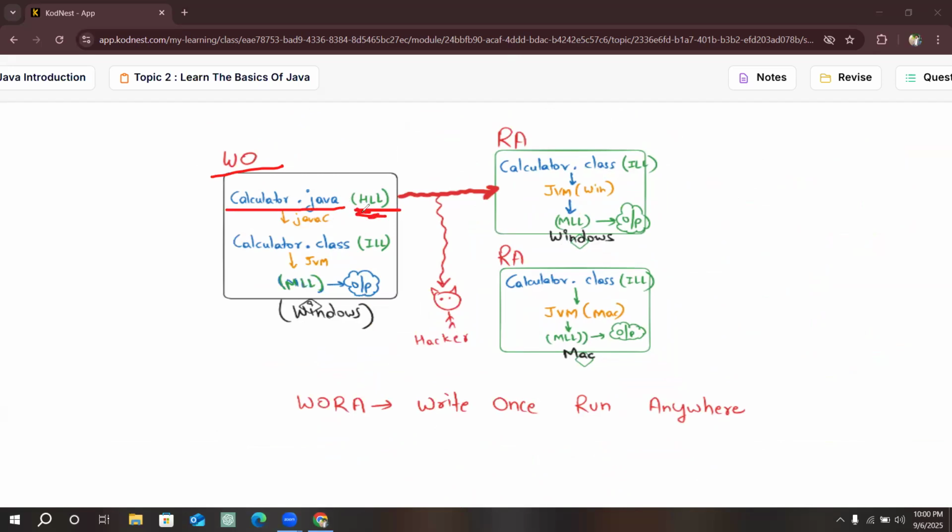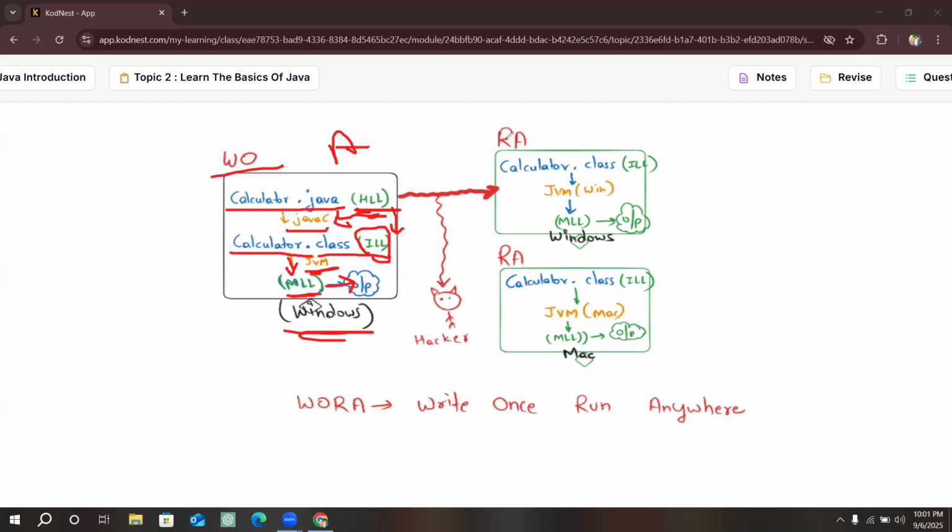Then by using the Java compiler, we compile the code and save it. Calculator.java is converted into an intermediate level language. Then this intermediate level language is converted to machine level language by using the JVM. After the machine level language is produced, it gives us the output we are expecting. This is in Windows.